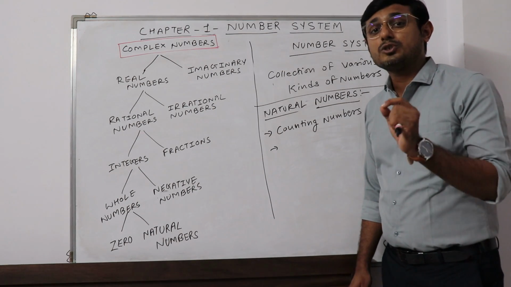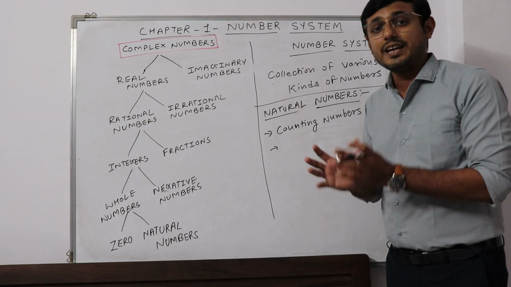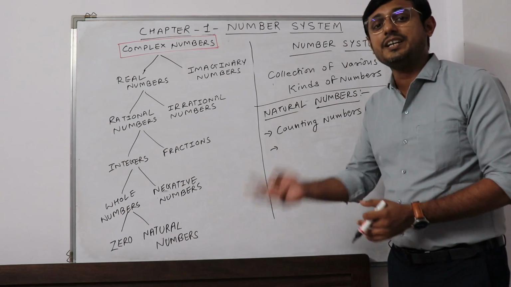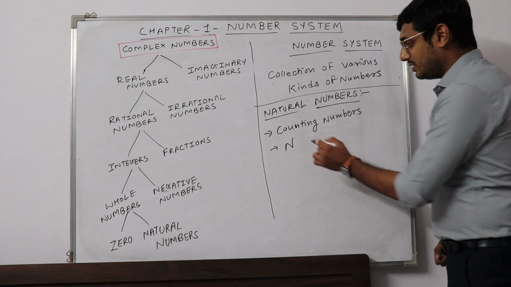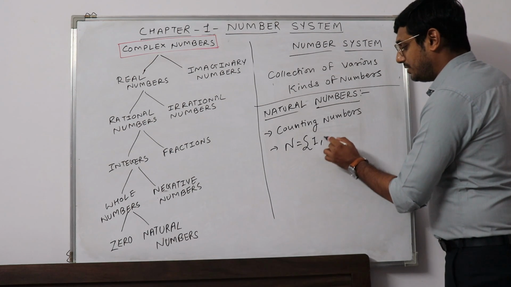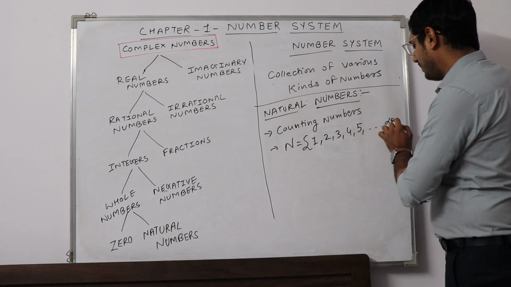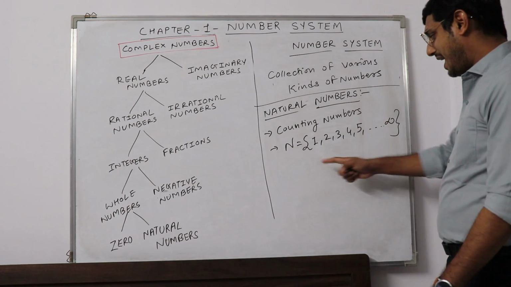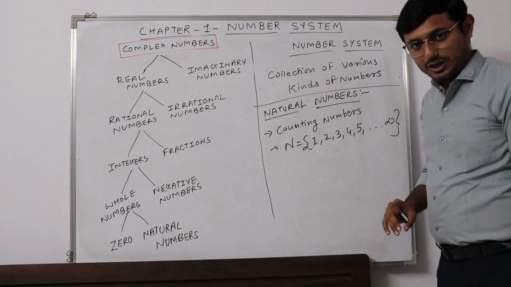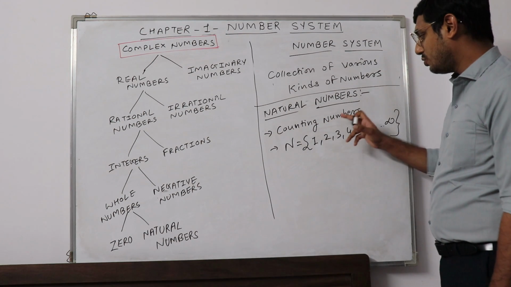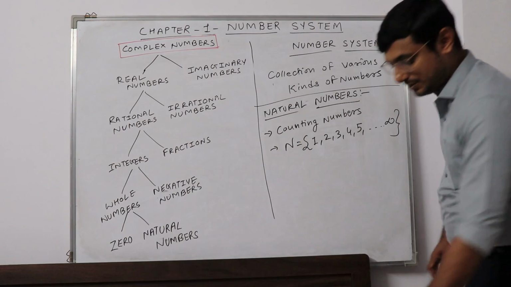Natural numbers is also a set, because ultimately natural numbers is a collection of numbers, and that's why it is a set. It is denoted by capital N, and 1, 2, 3, 4, 5 up to infinity are there in natural numbers. 0 is not a part of natural numbers. And they are also called counting numbers. So that's it for natural numbers.